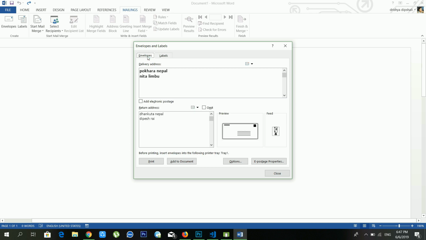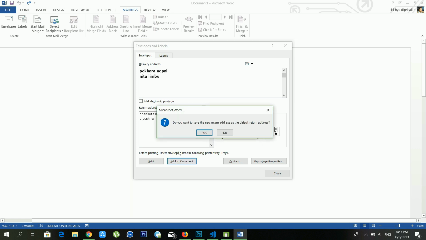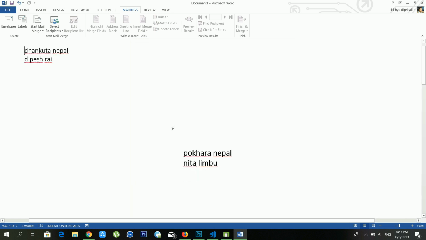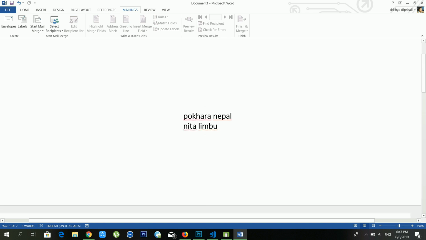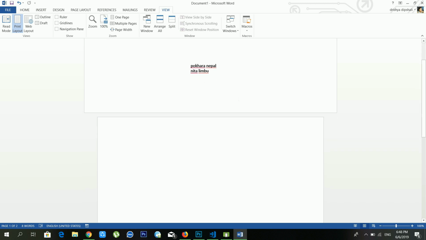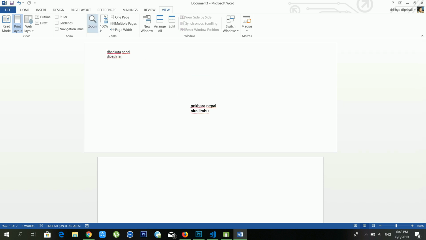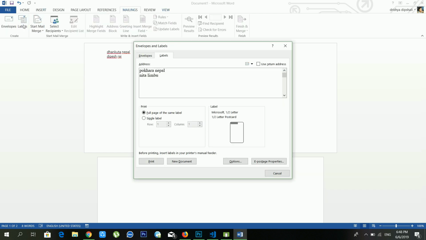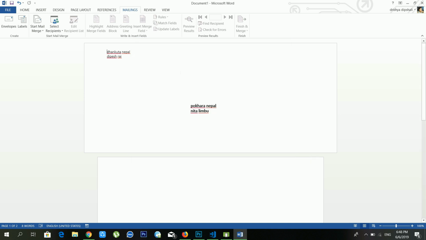Okay, but it's okay for me, I'm just creating envelopes, that's why. I'm clicking on Add to Document and just clicking Yes. Now see, there is an envelope inside my document. So if I zoom out, see the sample of the envelope inside my document. From the label option also you can create a label, and from here it's telling me the full page of the same label and single label. You can set this as your requirement. Okay, it's okay for me.